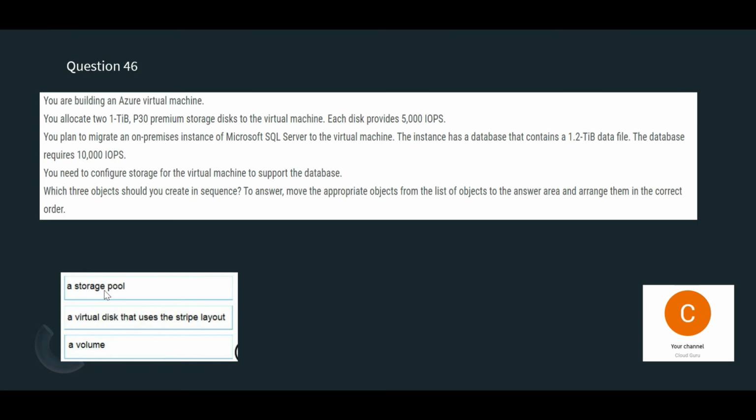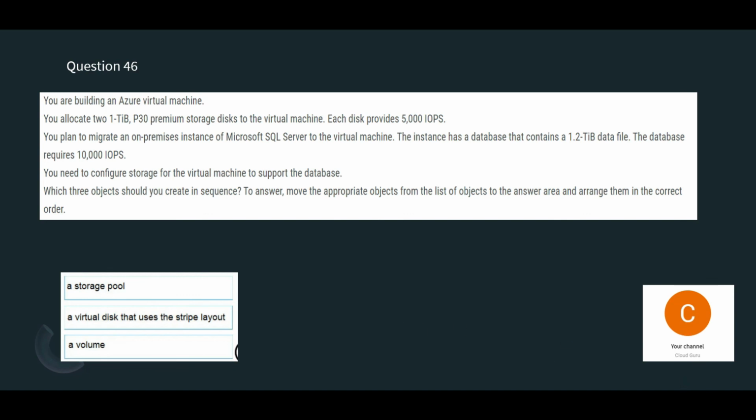It is how the external world will extract this data. That is the storage pool, so that sits first. The second is a virtual disk that uses stripe layout, because whatever volumes are below, the virtual disk will do the striping. The bottom layer is a volume, because physically there is a disk and a volume. The virtual disk sits on top of it and does striping, making 5000 plus 5000 handle 10,000 IOPS. On top of it there will be a storage pool, which helps the outer world interact with this data. So this is the answer.